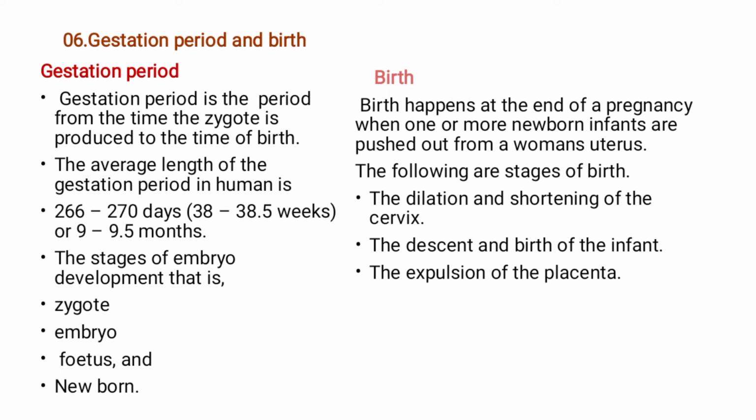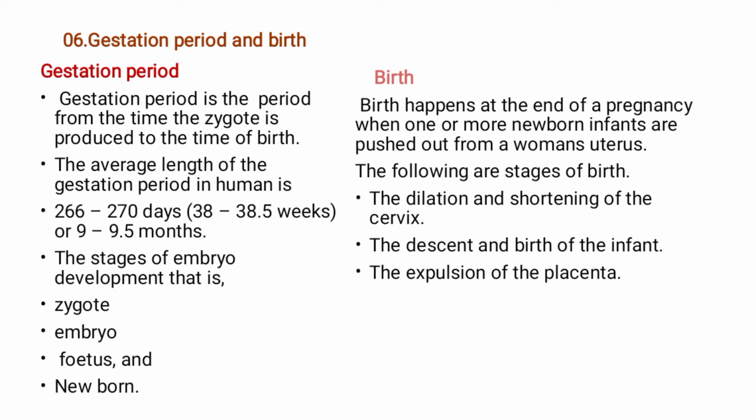Now, there are also stages of embryo development. The first stage is when the sperm meets the egg. It is known as the zygote. Now, the zygote will develop into an embryo.